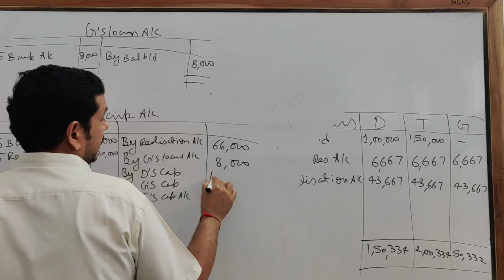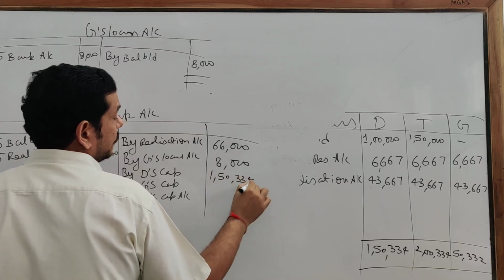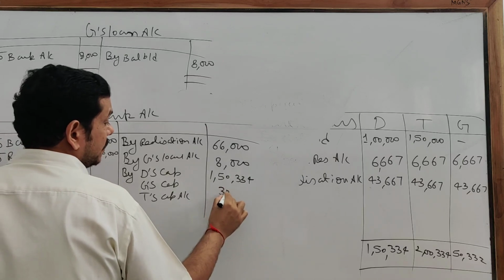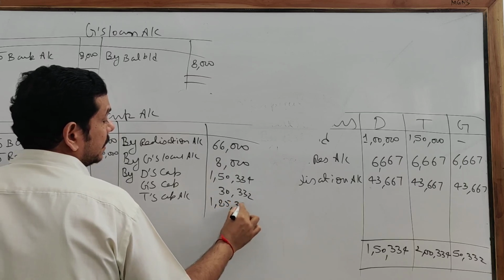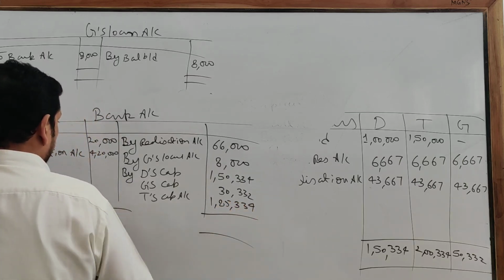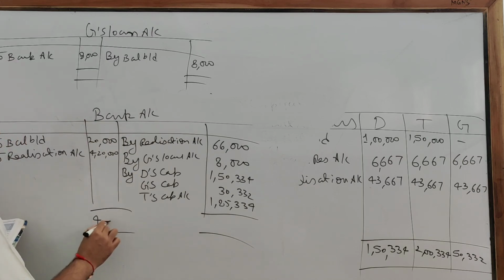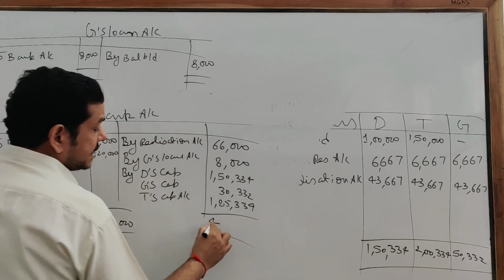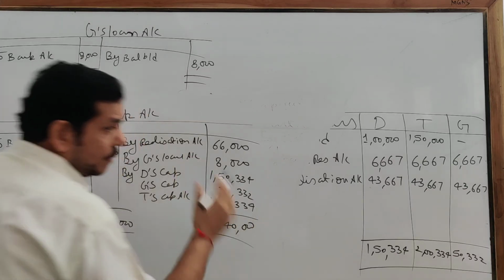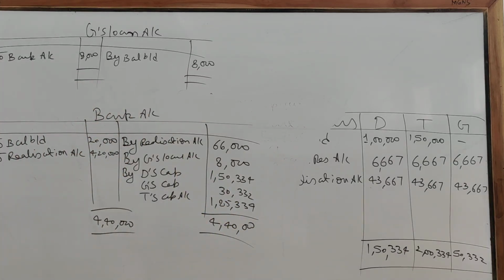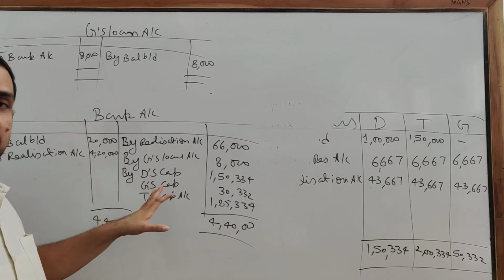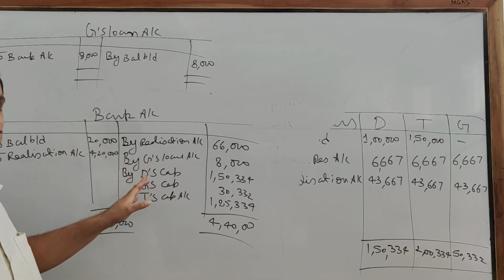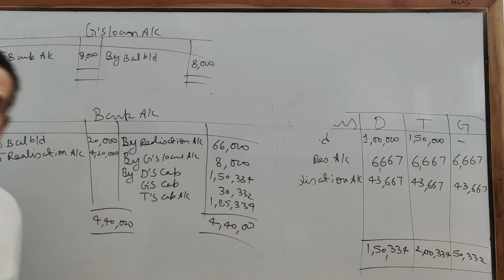How much have you paid to D? 1,50,334. To G you have paid 30,332, and to T's capital 1,85,334. Total is 4,40,000. Both the sides are met. This means you have totally complied with section 48 and accounts are dissolved properly. Because if you commit any error, then both the sides of the bank account will not match. So this is the conclusive proof that you have solved the numerical properly. Thank you. Happy learning. Solve other numericals.